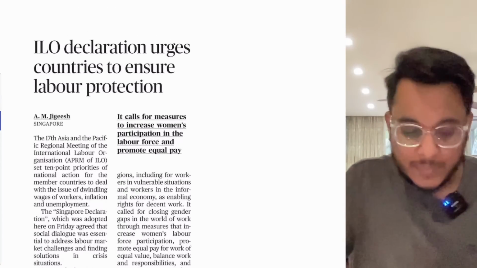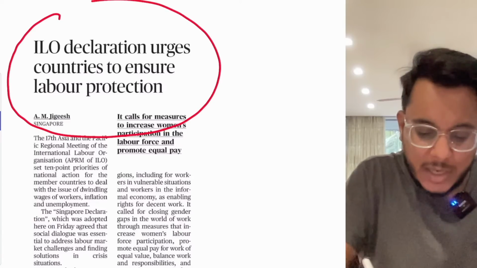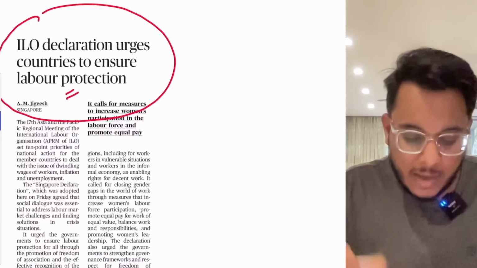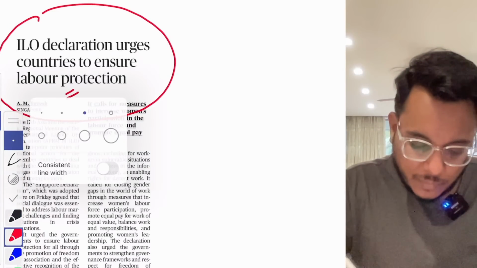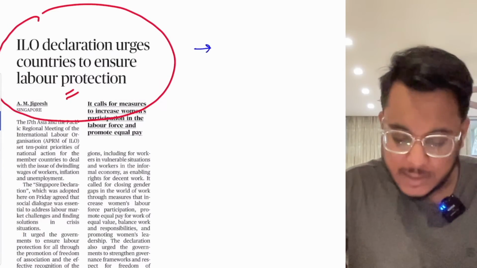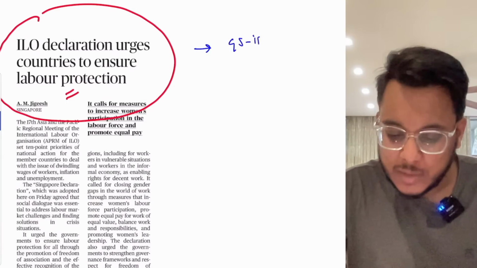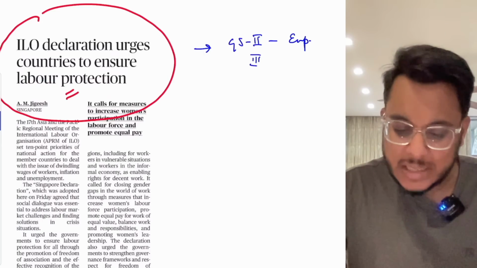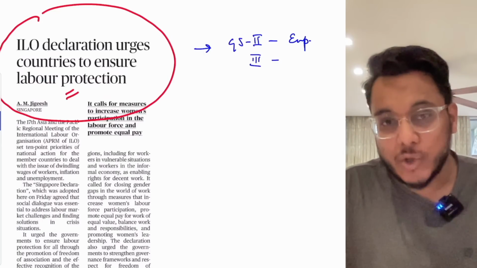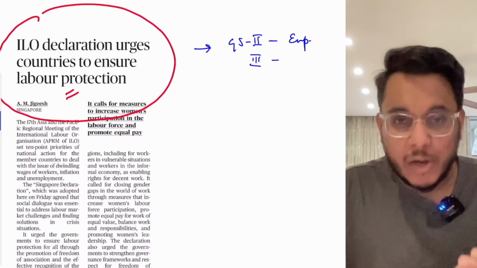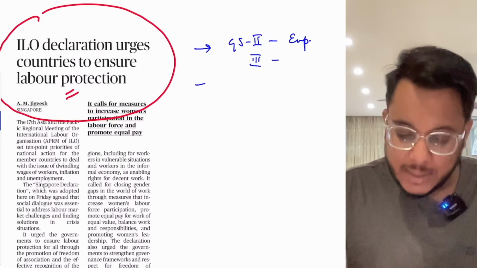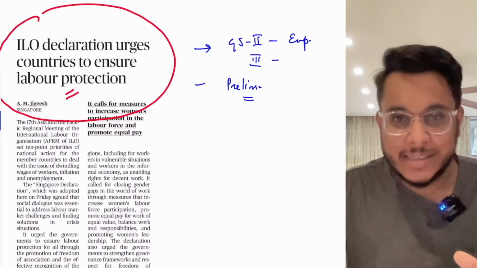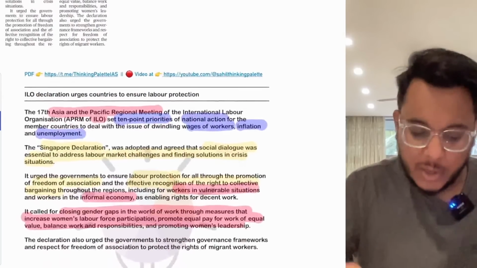Now the first article talks about the ILO Declaration urging countries to ensure labor protection. We'll take this article with respect to GS paper number 2, employment, as well as GS paper number 3. Within the issues of the state of the Indian economy, the employment related issues can be taken up. Moreover, there is one particular point in this article that is important for the prelims also. Now let's talk about the article.